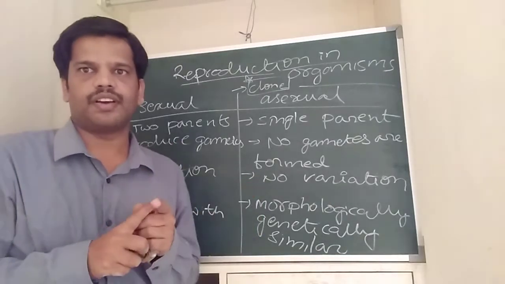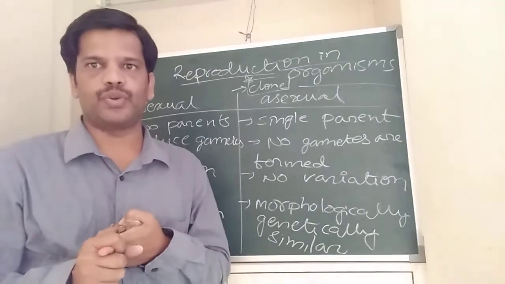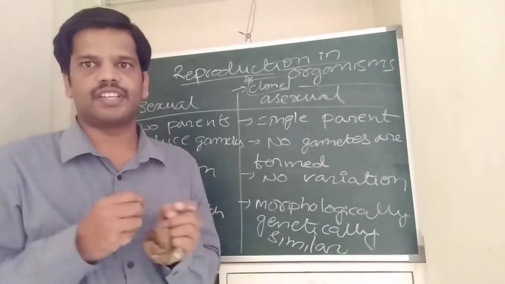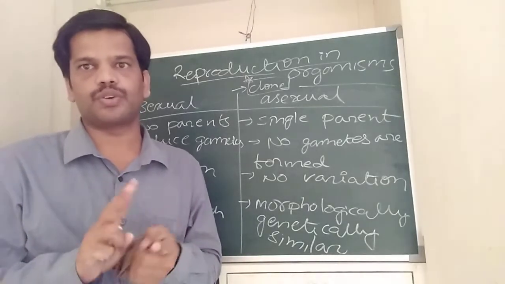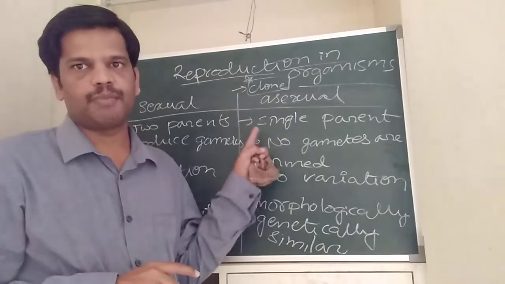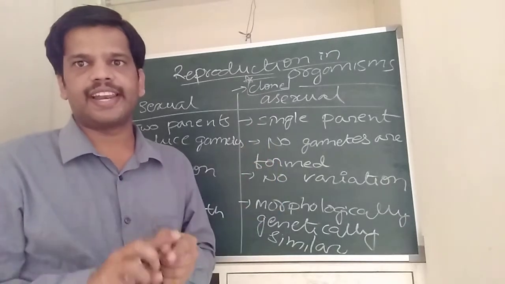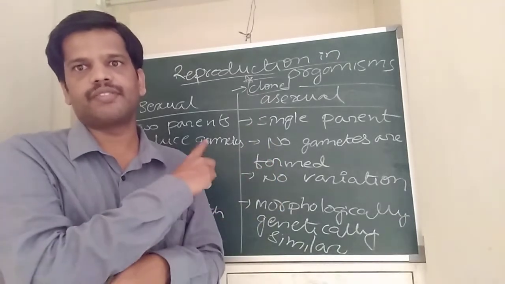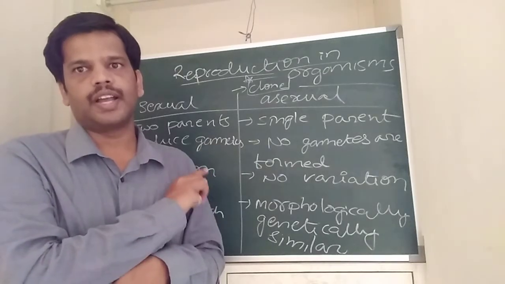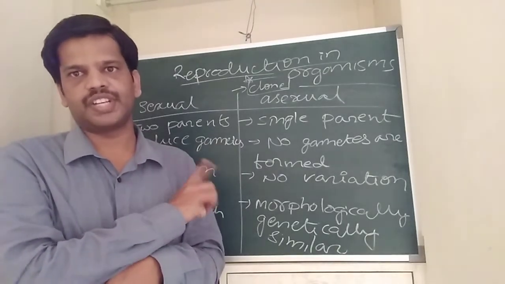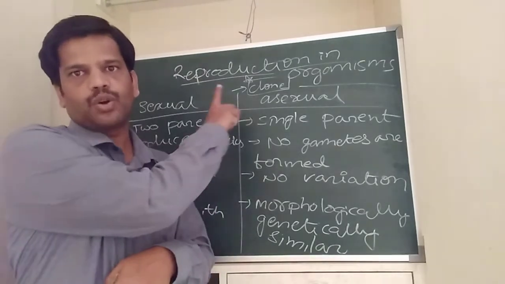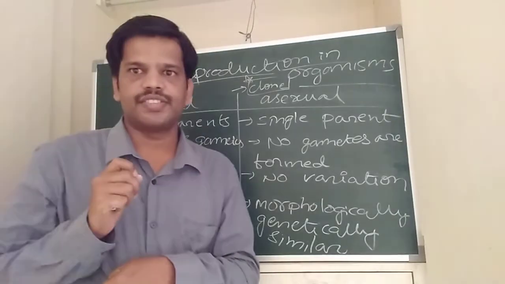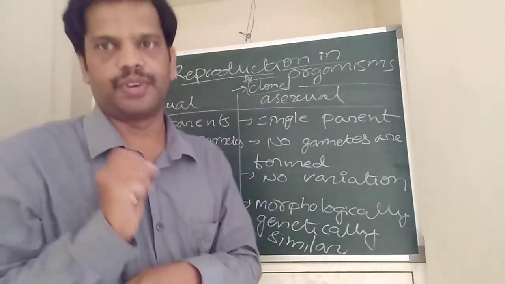In asexual reproduction, a single parent does not produce gametes. The single parent divides and produces two daughter cells. There is no formation of gametes, and these individuals are genetically and morphologically similar to their parents. Those individuals are called clones. Clones are nothing but morphologically and genetically similar individuals.